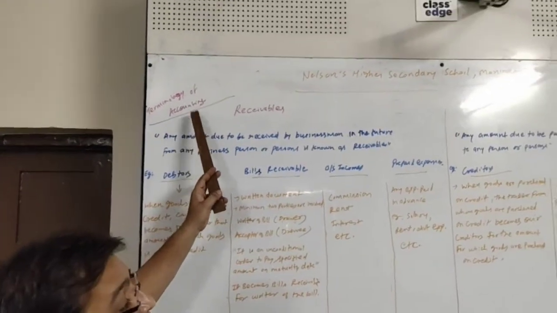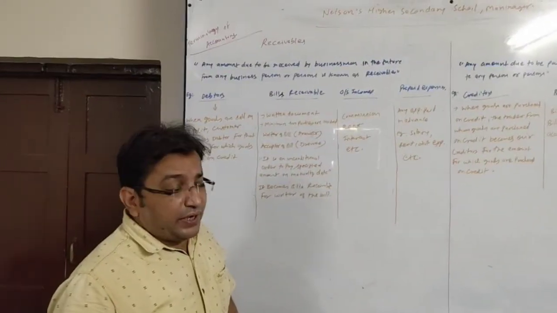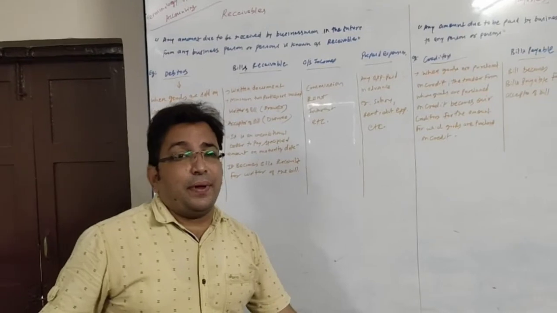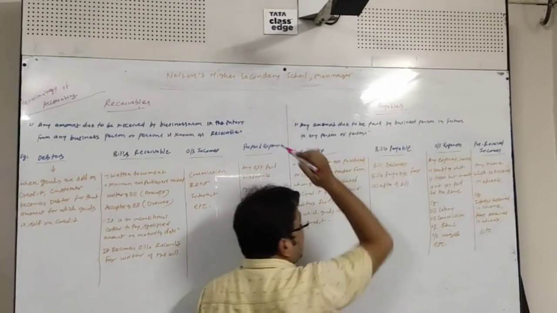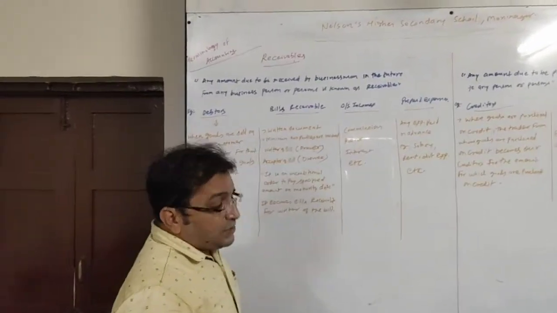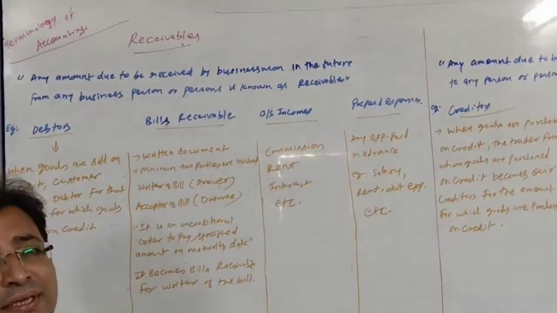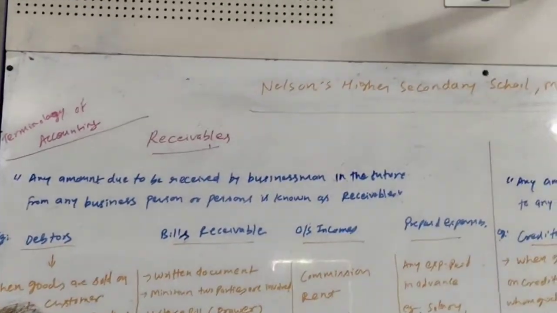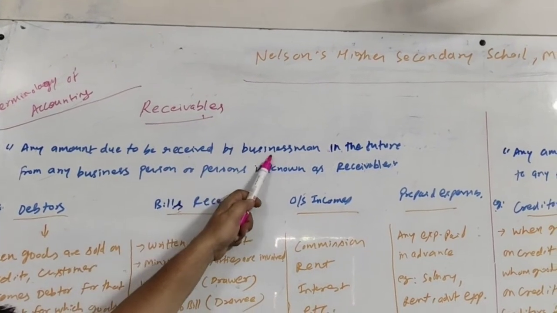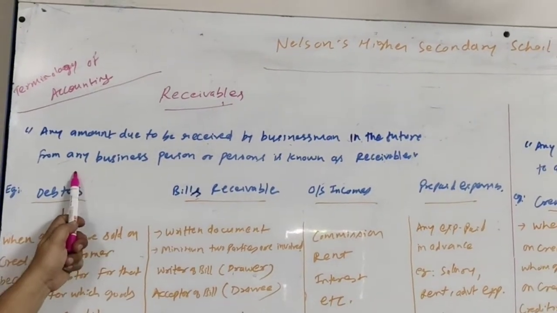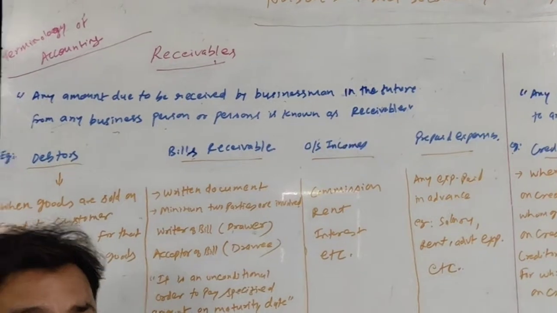We are on the topic terminology of accounting. Today in this lecture, we are going to learn about two important terms: receivables and payables. Let us talk about receivable. Any amount which is due to be received by business is known as receivable. Any amount due to be received by businessman in the future from any business person or persons is known as receivable.